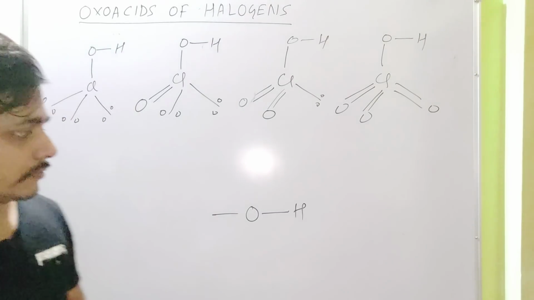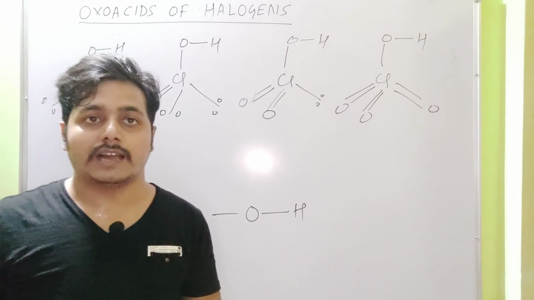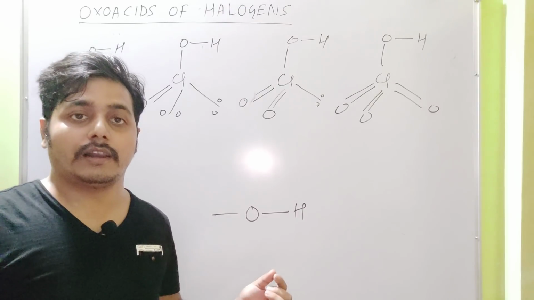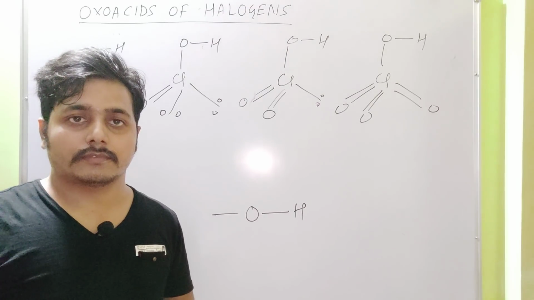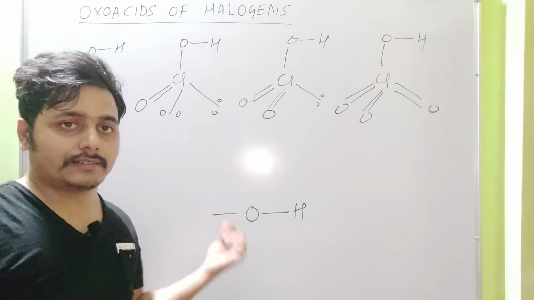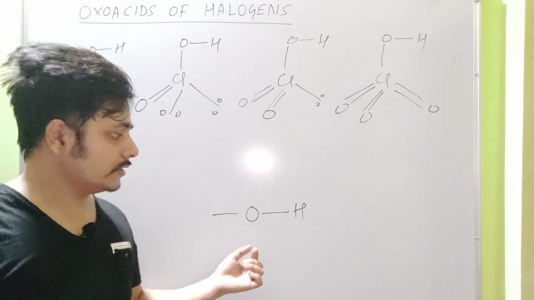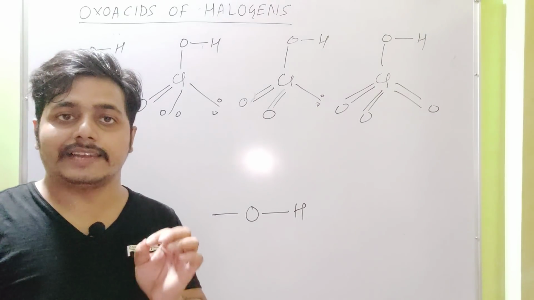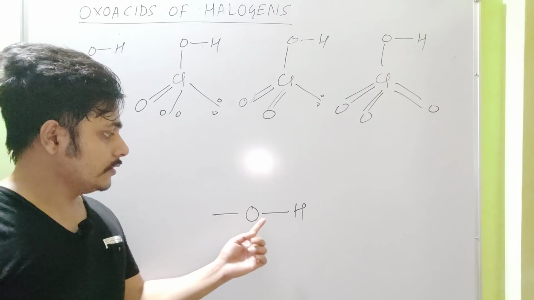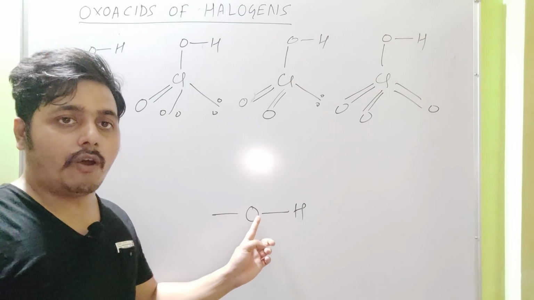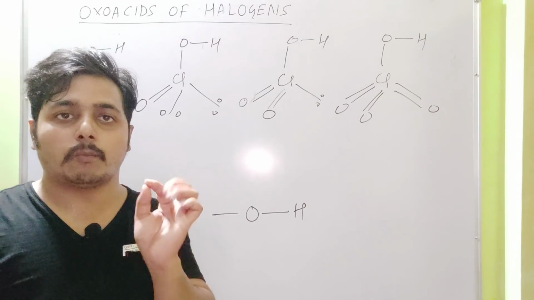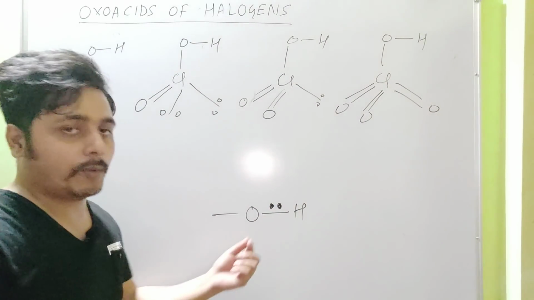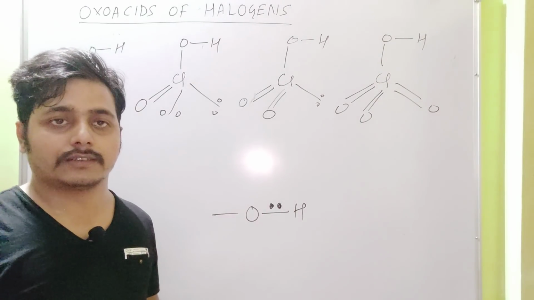Now, how do we come to know whether this bond is more polar or less polar? Consider the bond pair electrons. The bond between oxygen and hydrogen is formed by two electrons, one from oxygen and one from hydrogen.